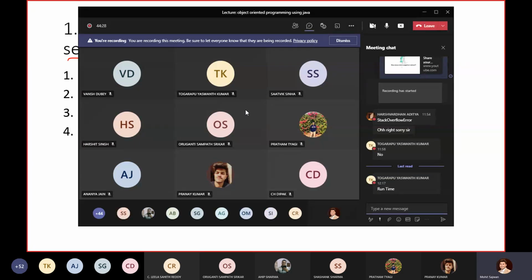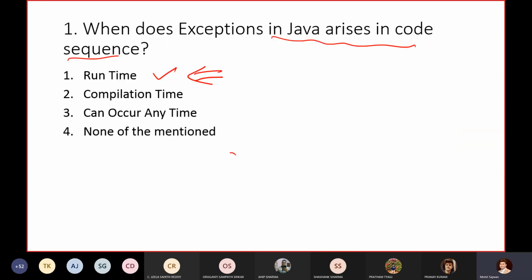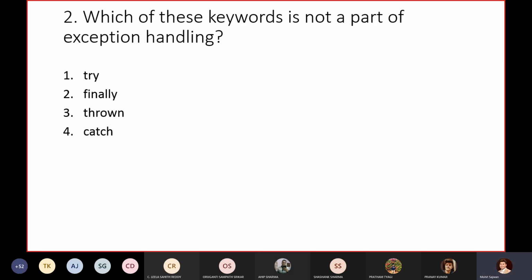Yeah, please participate. Okay, so I hope that you know the answer because none of you are responding. So I'm telling you that the correct answer over here is runtime, because exceptions always come during your runtime. But later on we have categorized it, during compilation time or runtime, like that.